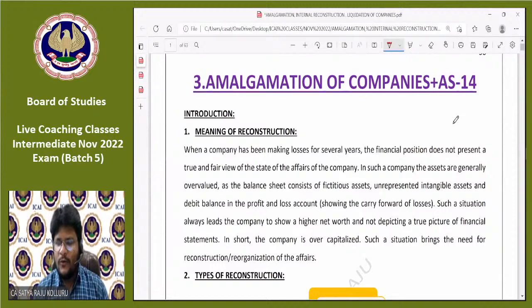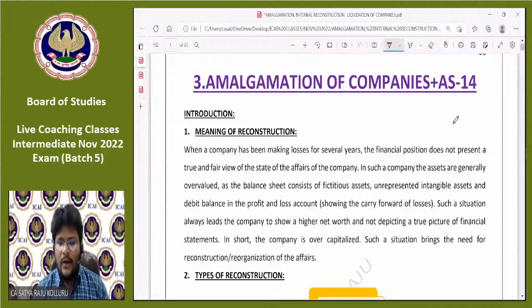My name is Satcharazu Koluru. By profession, I am a practicing chartered accountant. Out of my passion, I'm a faculty as well. So here totally I'm covering 3 chapters. One is amalgamation of companies along with accounting standard 14. Another chapter is internal reconstruction. And one more I am going to cover, which is liquidation of companies.